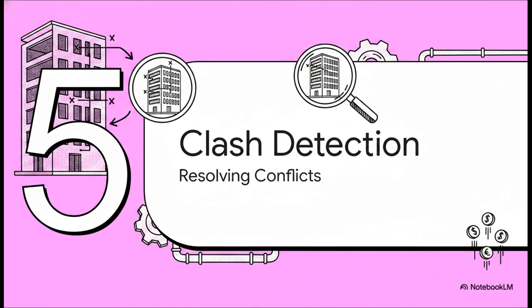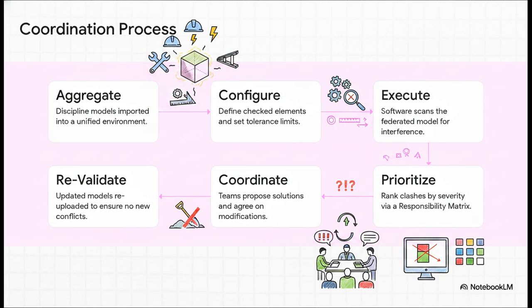Resolving design conflicts before construction begins. All right, now we arrive at one of the most financially impactful benefits of BIM, catching conflicts in the digital space. We tackle errors systematically by federating our models, which basically means combining all the architectural, structural, and MEP models into one master file.